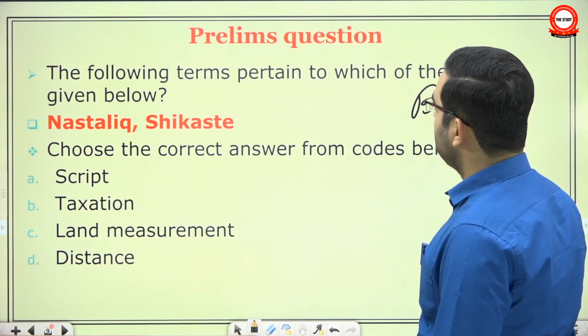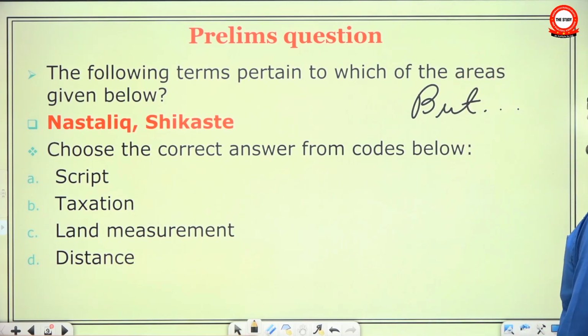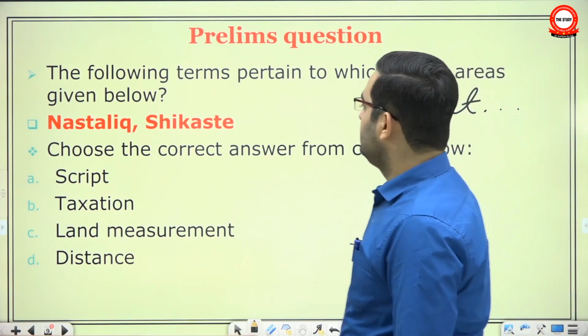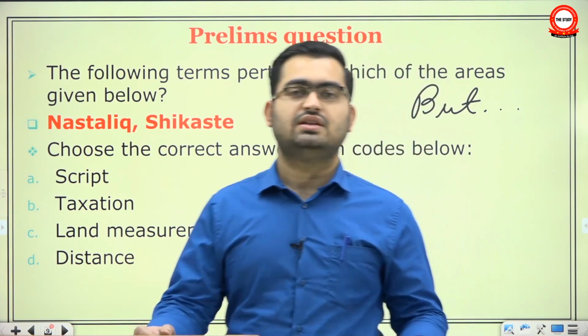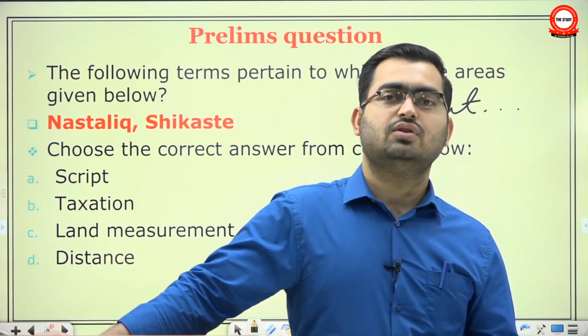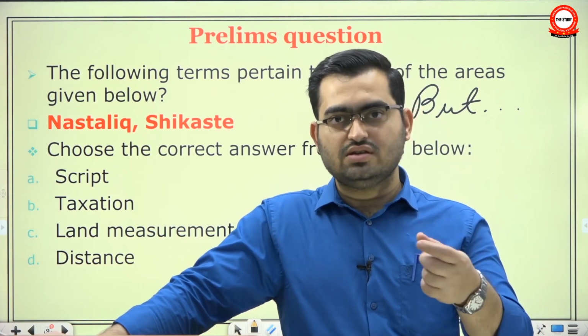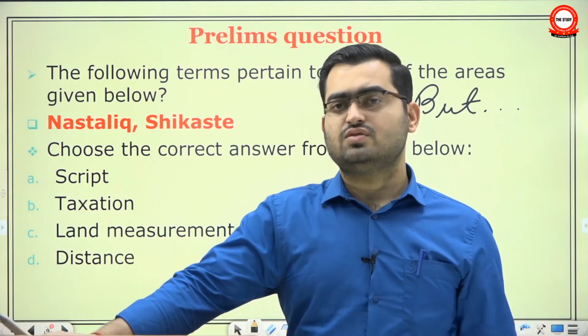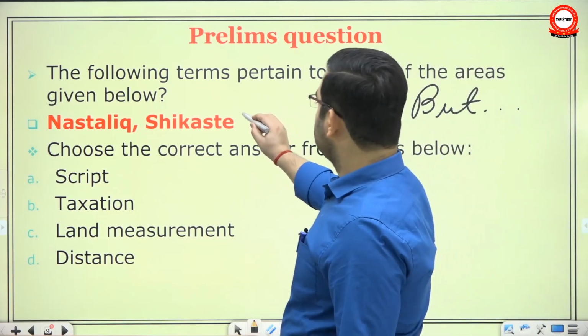See, I have framed up prelims questions here that could be asked. The following terms pertain to which of the areas given below? Nastaliq and Shikaste. It's a common question in prelims that they will give you a few terms. In 2020's prelims there were these terms called Kollivappa, Dronavappa. What are they? Are they units of taxation? Are they coins? Are they units of land measurement? Similarly, these two terms are given. Basically, these two are scripts.